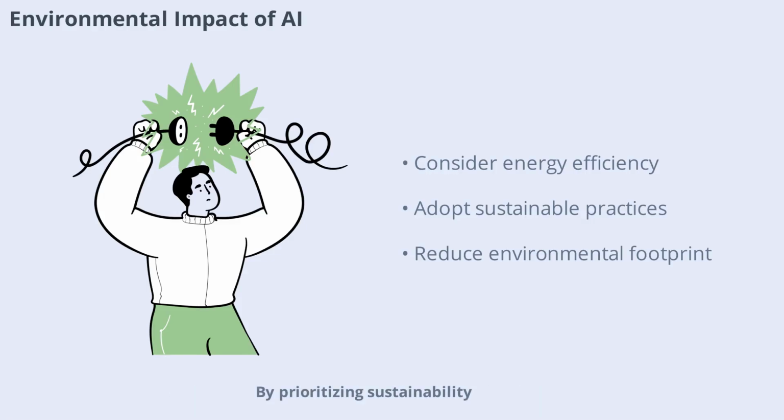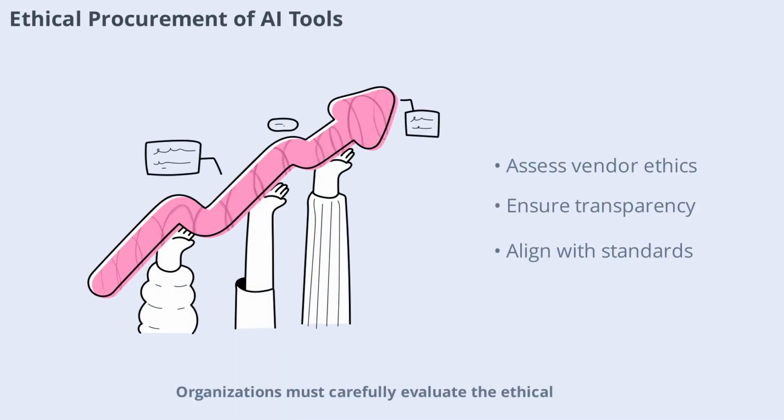By prioritizing sustainability, organizations can reduce their impact on the planet. Organizations must carefully evaluate the ethical implications of the AI tools they procure. This includes assessing vendor practices, transparency, and alignment with ethical standards. Responsible procurement ensures that third-party AI solutions meet the same ethical criteria as internally developed systems.